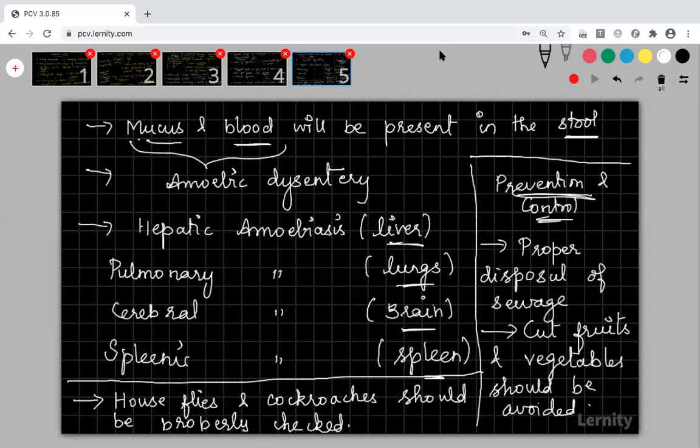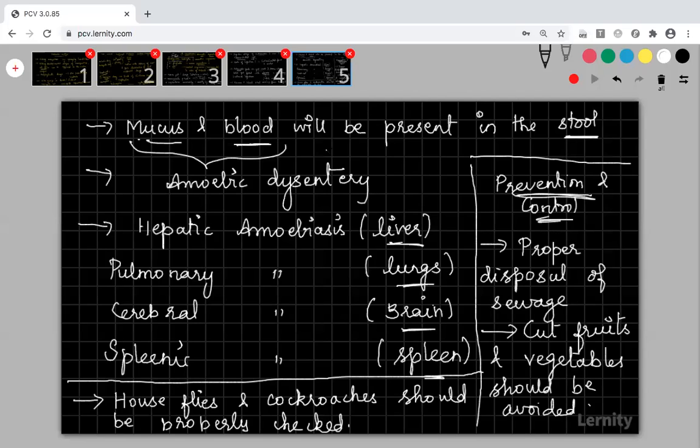Amoebiasis, actually, is sometimes a normal one. It is not a highly pathogenic disease, but it depends upon which organ it is infecting. Suppose it is infecting the brain, then it is difficult to cure. Sometimes the condition may become chronic. If it is in the acute condition, then you can easily cure it. If it is a chronic condition, then it will be difficult to cure.